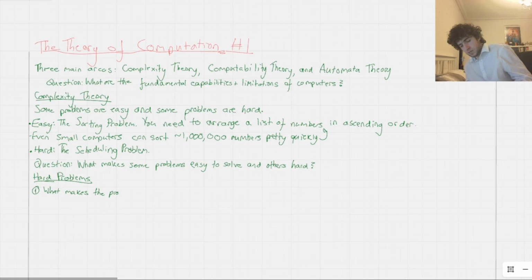These questions are going to directly translate to complexity theory and to problems that computers find algorithmically tricky. So if you're finding a problem tricky, what makes it tricky? These sorts of questions will be relevant later on as well. And that is effectively the same as this question here, except it's more specific, so easier to answer. Because if you have a specific problem, you can probably get to the root of what makes that problem tricky. Whereas if we're talking about problems in general, and about easy and hard in the sense of how long it takes a computer to solve them, then it's a lot trickier to answer.